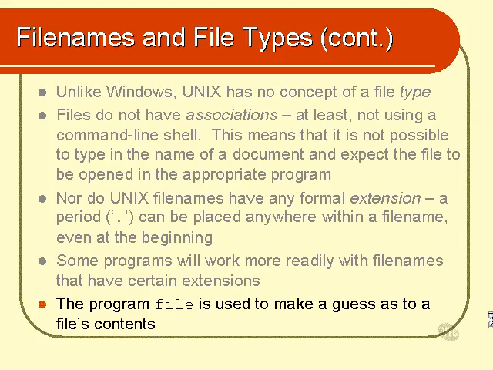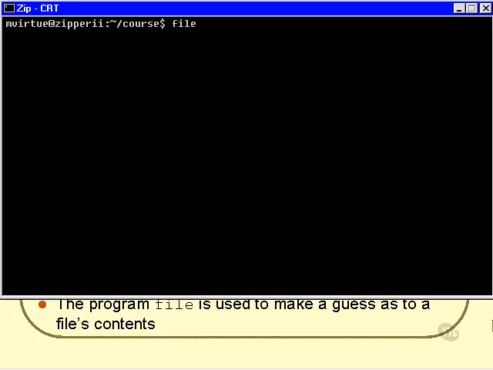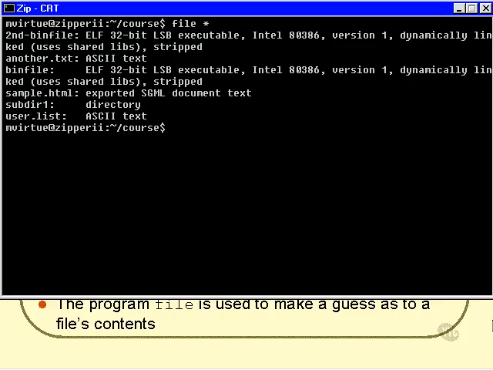Let's have a look at file in action. So we type in file and we say, well, which file are we going to get it to look at? Well, I'll get it to look at every file in this directory. I'll put a little asterisk there. If you don't know what the asterisk is, don't worry, you'll learn that very shortly. And it will tell me the type, as best it can guess, of every file in the current directory. Like I said, it's a guess. It looks inside the file and reads some of the contents of the file, and if it can recognize those contents, it matches that against a little table of descriptions and shows you the description.